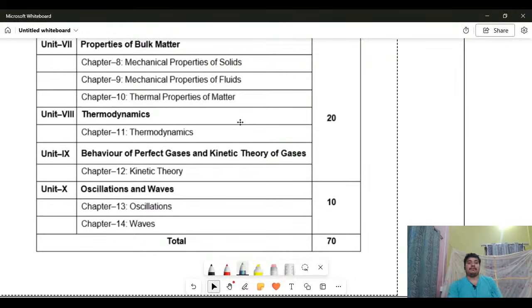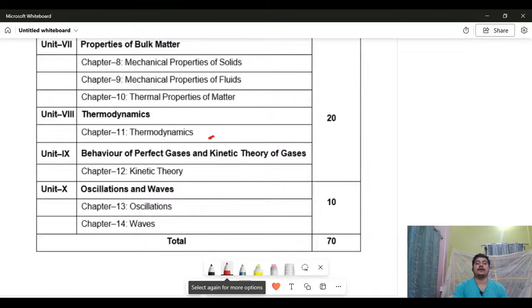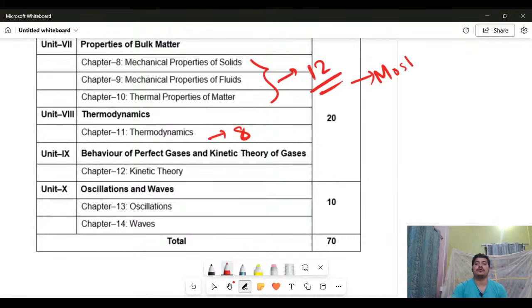At last, we came to units 9 and 10, and I must tell you the marks distribution. If you want to know, this will carry 8 marks, and all three will carry 12 marks. That means if you learn these things properly, it will take some time, but the easiest questions you get from this portion. Most easy questions.